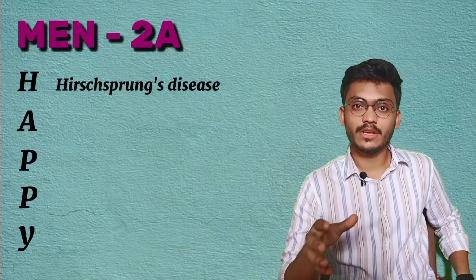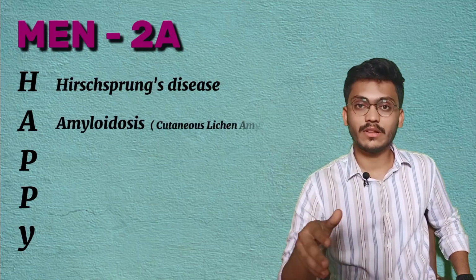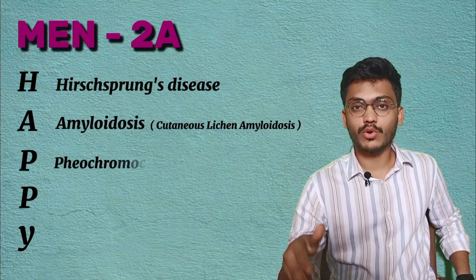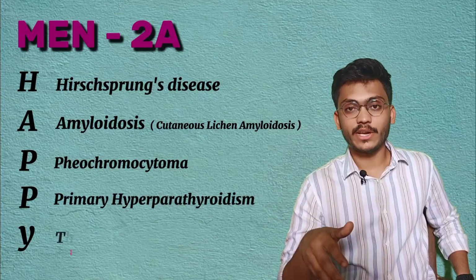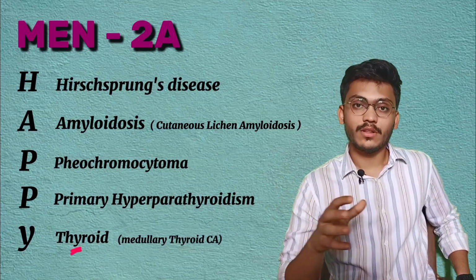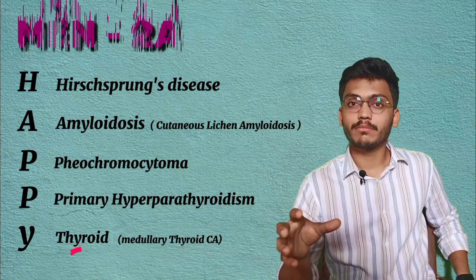So these constitute MEN 2A, and the findings in MEN 2A can be remembered with the mnemonic HAPPY: H for Hirschsprung's disease, A for amyloidosis, that is cutaneous lichen amyloidosis, P for pheochromocytoma, one more P for primary hyperparathyroidism, and Y for thyroid, that is medullary carcinoma of the thyroid. This constitutes the findings in MEN 2A. Next we will move on to MEN 2B.